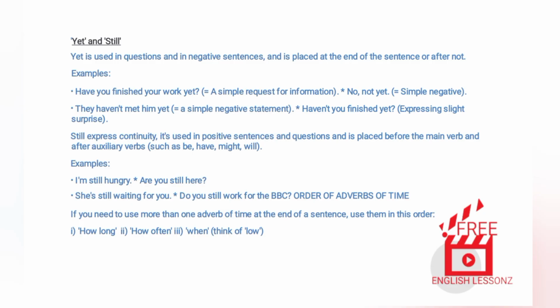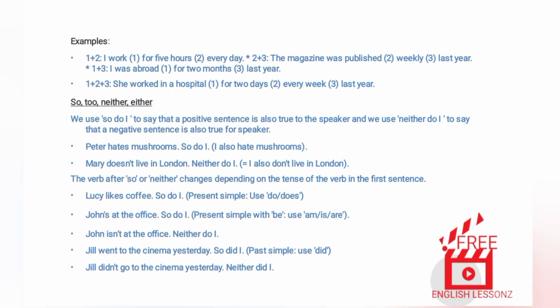Order of adverbs of time. If you need to use more than one adverb of time at the end of a sentence, use them in this order. 1. How long? 2. How often? 3. When? Examples. I work for 5 hours every day. The magazine was published weekly last year. I was abroad for 2 months last year. She worked in a hospital for 2 days every week last year.